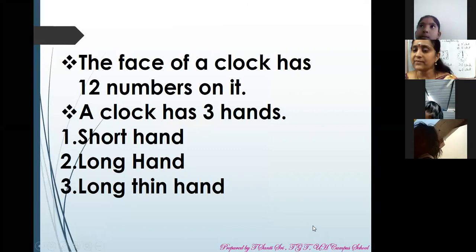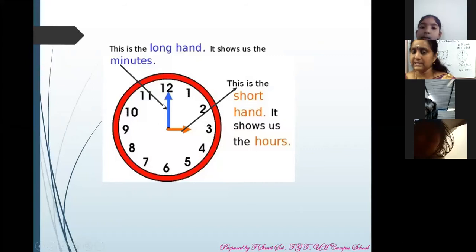Okay, children. The face of a clock has 12 numbers on it. A clock has 3 hands: short hand, long hand and long thin hand. Here, see, this is the long hand. It shows us the minutes. The blue color one is the long hand and the orange color one is the short hand, which shows us the hours.